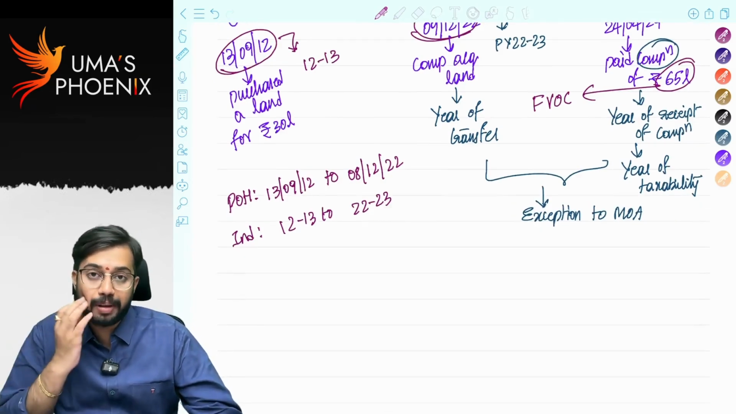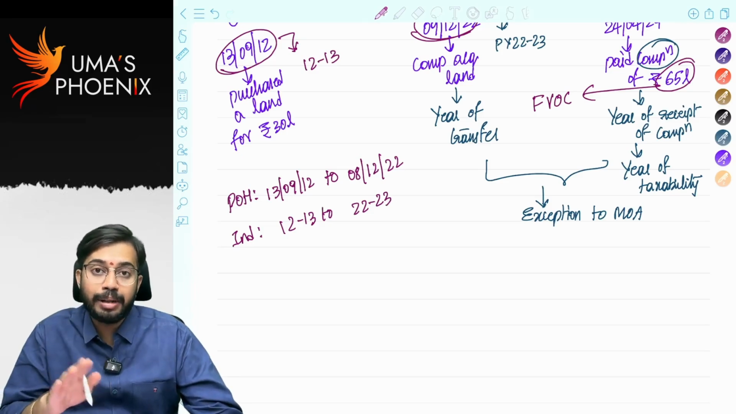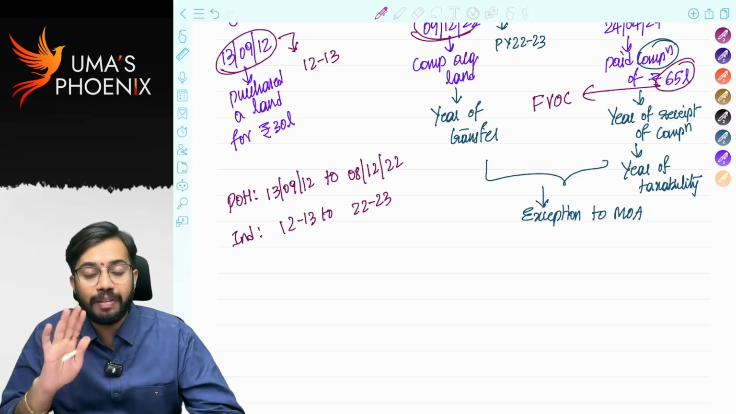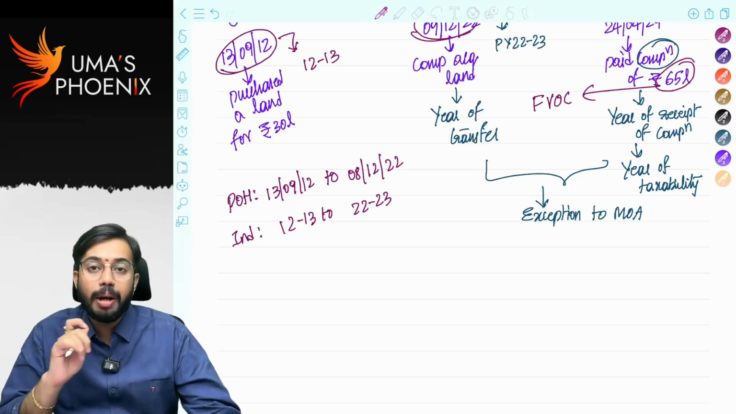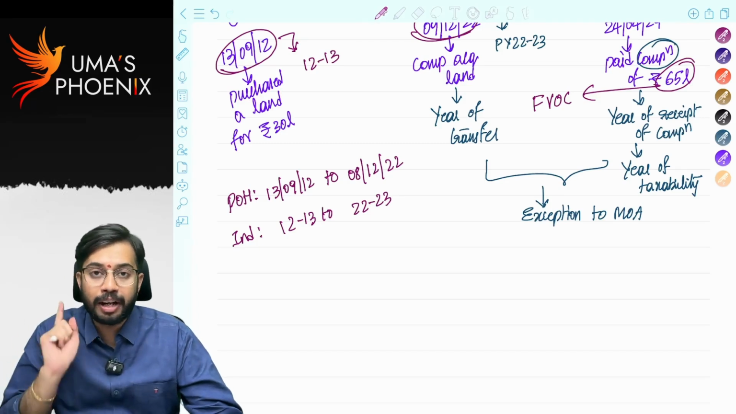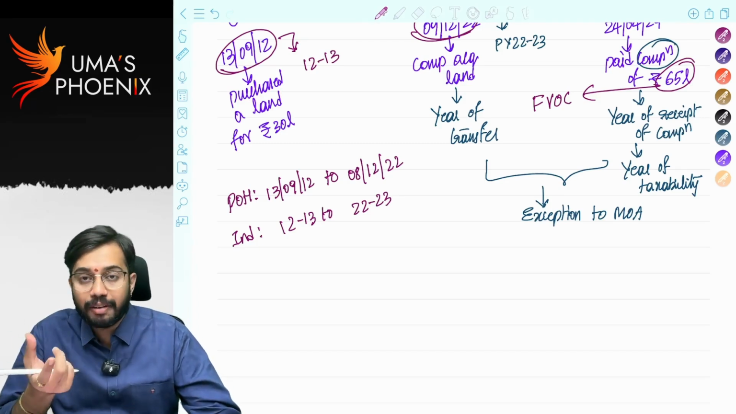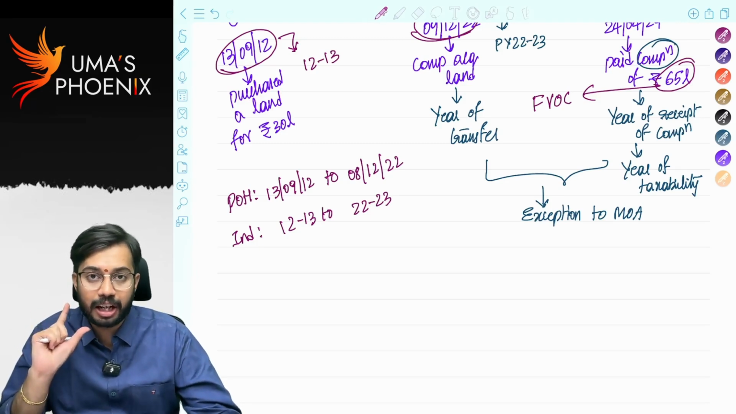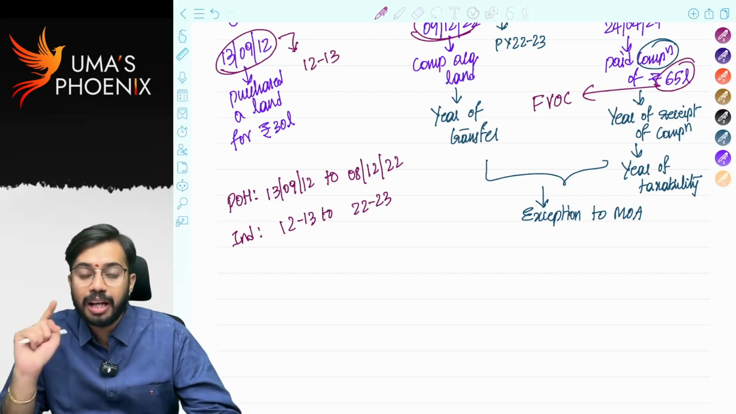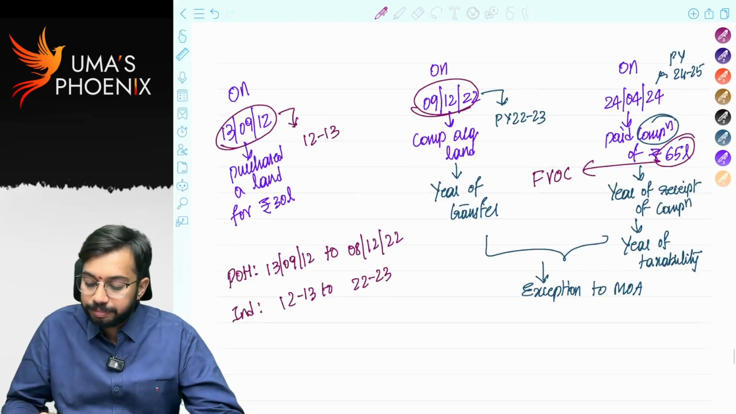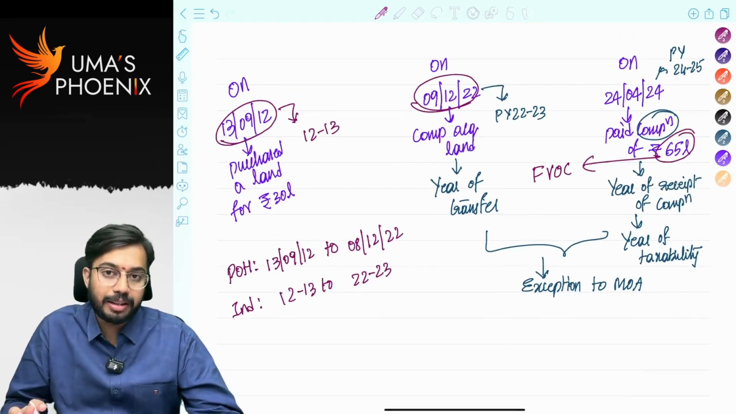So on compulsory acquisition of capital asset, capital gains are taxable not in the year of compulsory acquisition, but they are taxable in the year in which compensation is received. Period of holding will be calculated from date of purchase up to the date prior to the date of compulsory acquisition, and whatever the compensation received from government is there, that is to be taken as full value of consideration. Indexation will be calculated from year of purchase up to the year of compulsory acquisition. So this is the concept.